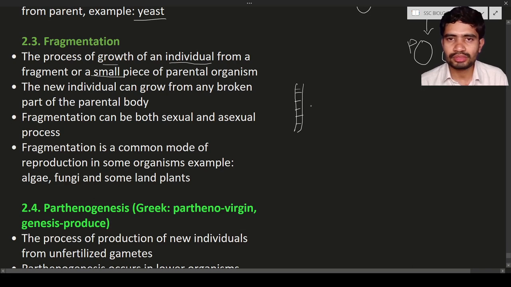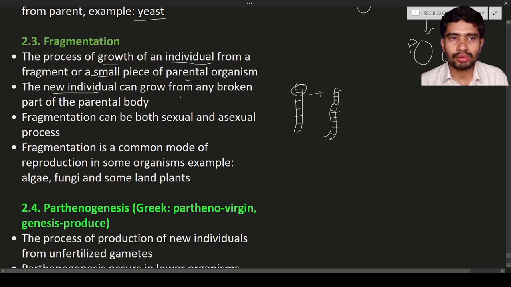So what happened? Due to some reason, a small tip is broken off. So this is a small tip. What will happen? This small tip is going to develop into a new individual. It will grow the remaining part and it will lead an individual life. Such kind of growth of an organism from the broken part or a small part of a parent is known as fragmentation. So here you can see the small piece of the parental organism can grow into a new individual.